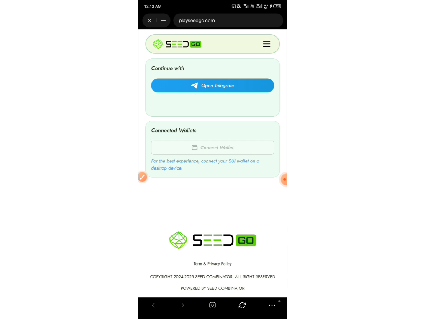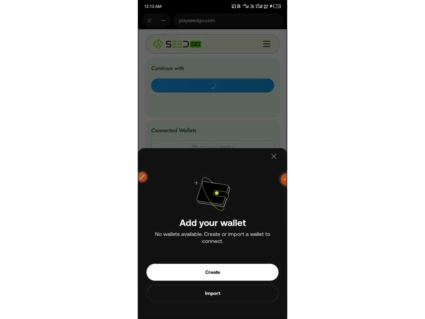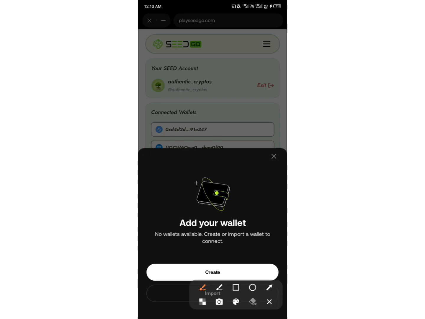It's loading up. Okay guys, let's wait for it to still load up. You guys can see that my details are here already, authentic cryptos and a whole lot of it. So now they're asking me to add my wallet, either to create a new wallet or to import a wallet. That's why I say that you guys should make sure that you have already created your SEO wallet.